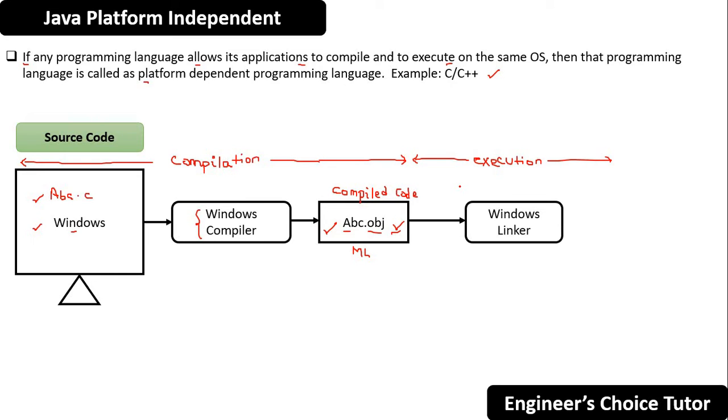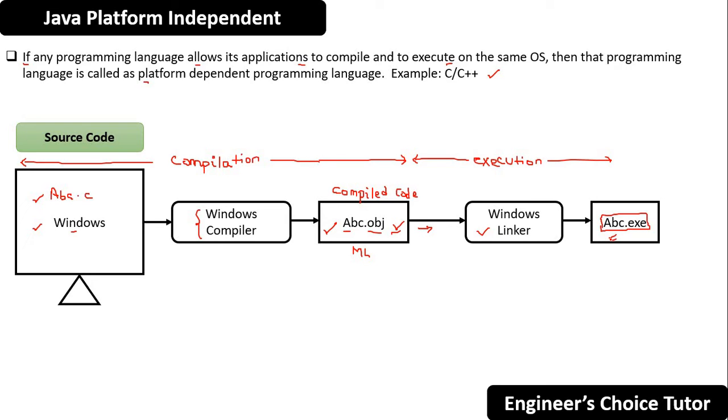This Windows linker will take this object code, add the required libraries and provide you an executable code here, like abc.exe, an executable code which runs on the Windows OS.